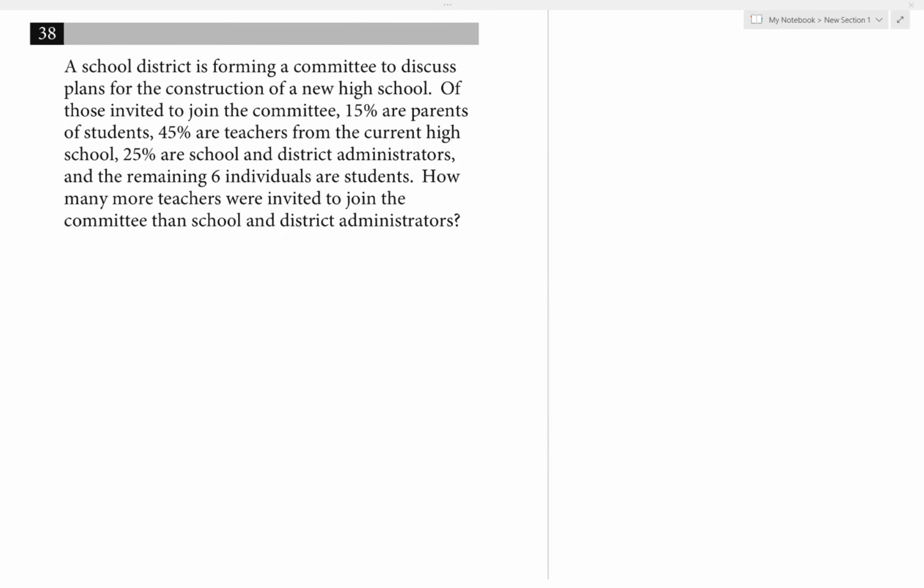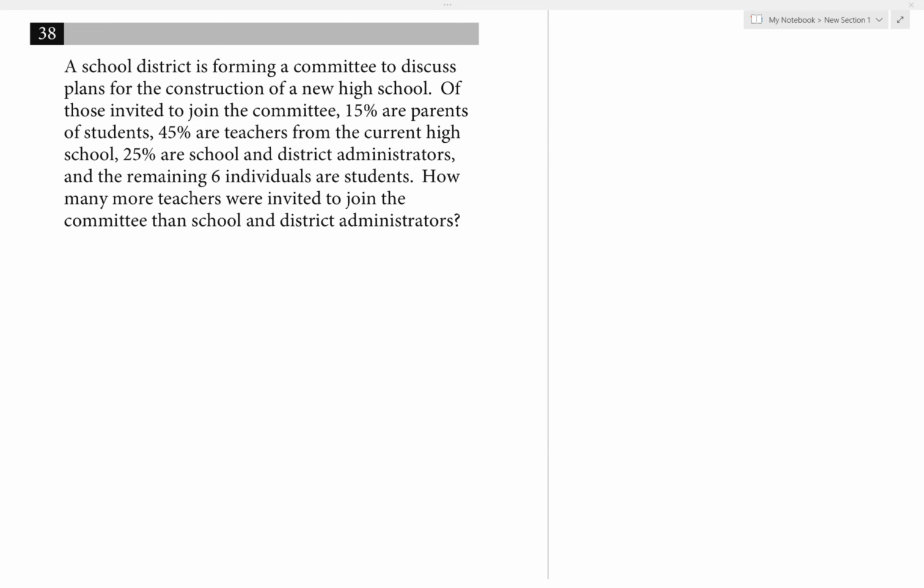All right, number 38. A school district is forming a committee to discuss plans for the construction of a new high school. Of those invited to join the committee, 15% are parents of students, 45% are teachers from the current high school, 25% are school and district administrators, and the remaining 6 individuals are students. How many more teachers were invited to join the committee than school and district administrators?